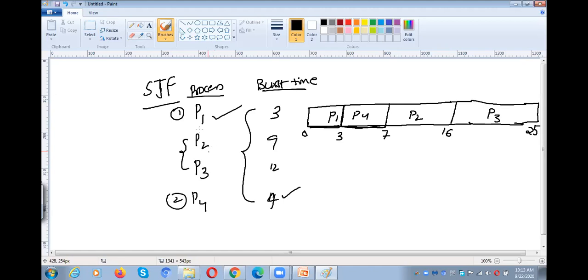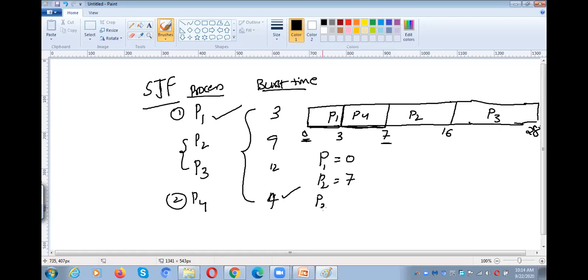So now tell me the waiting time of each process. What is the waiting time of P1? 0. What is the waiting time of P2? 7 milliseconds.